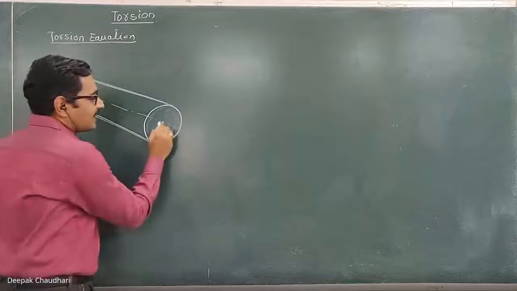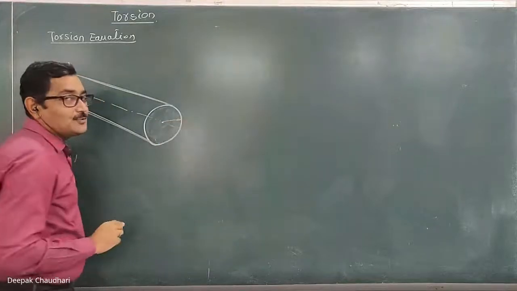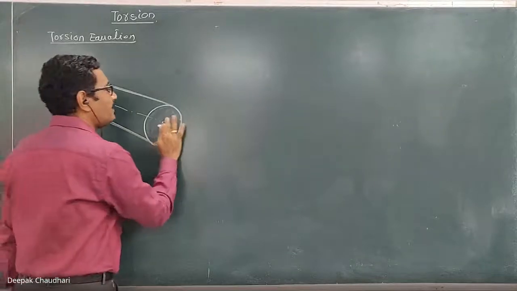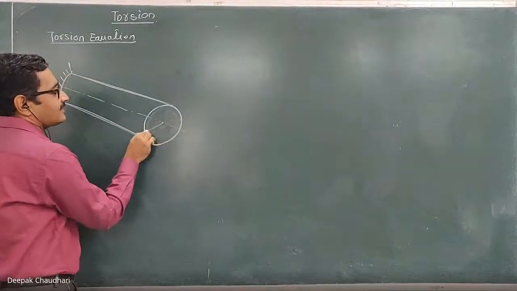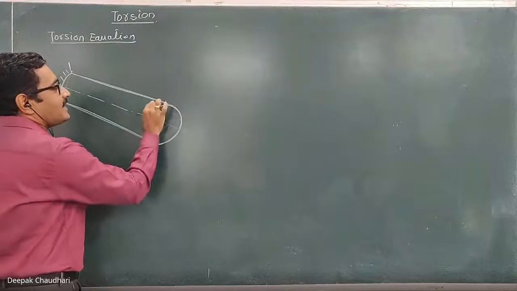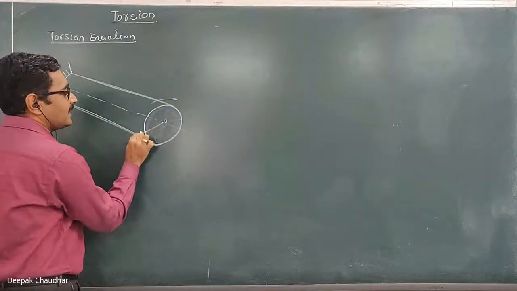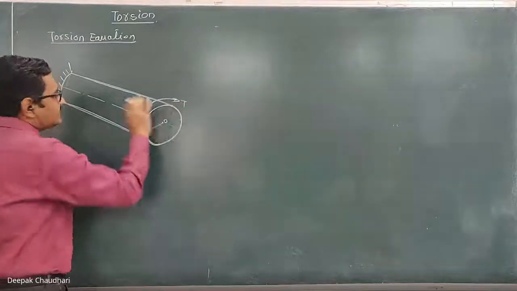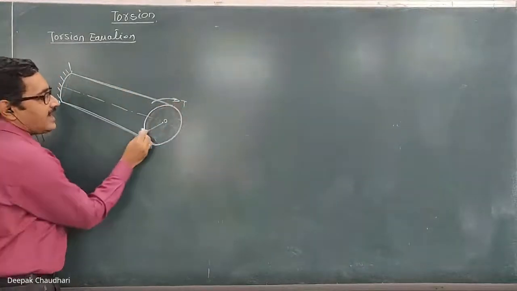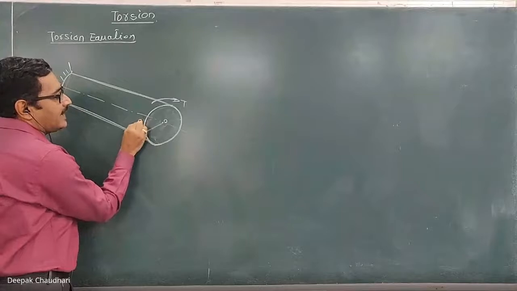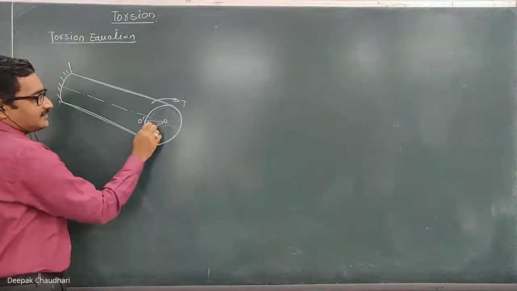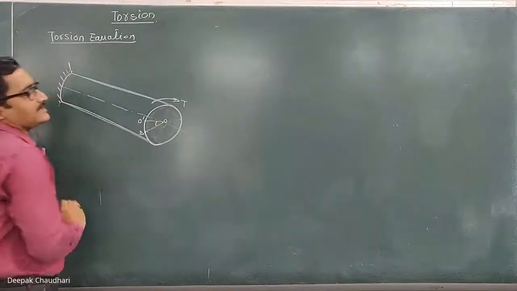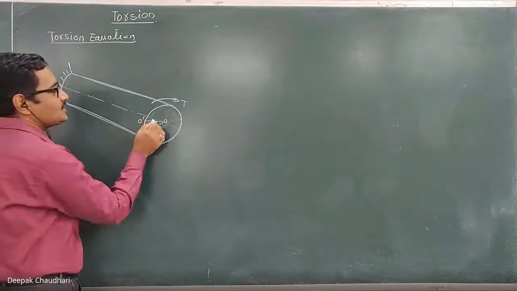Then this radial line, which was straight before twisting, should remain straight after twisting. Suppose I consider this radial line, where this point is O and this point is B. After applying some twisting moment, this shaft gets twisted and this point B gets shifted over here to B dash. This is the twisting because of this torque, and this angle is known as the angle of twist, normally denoted by theta.